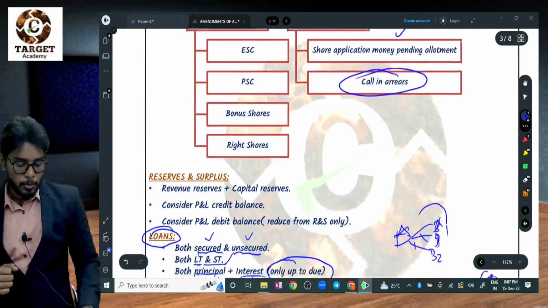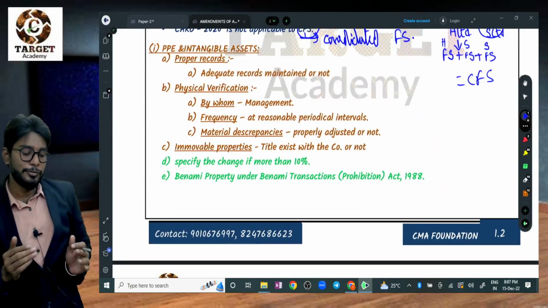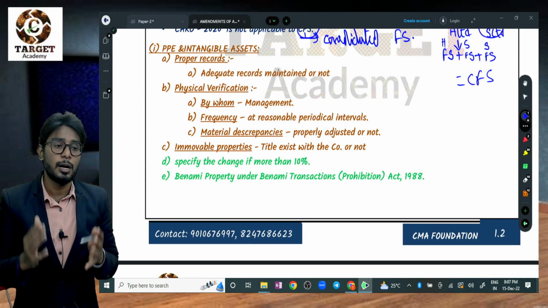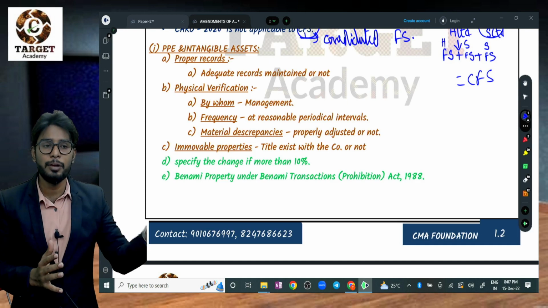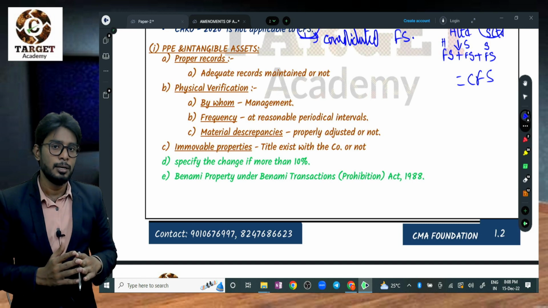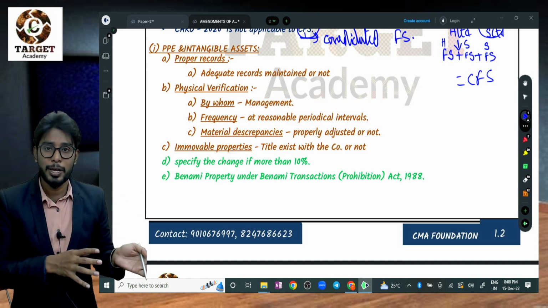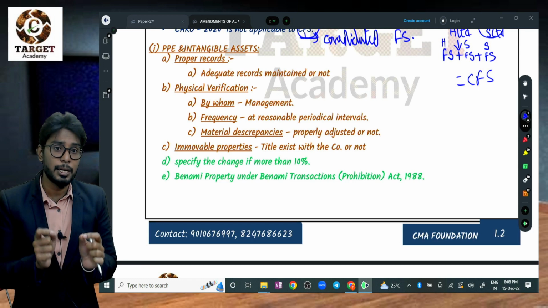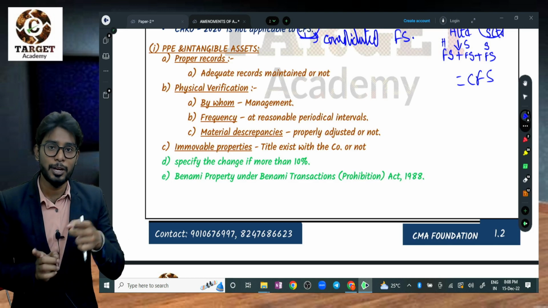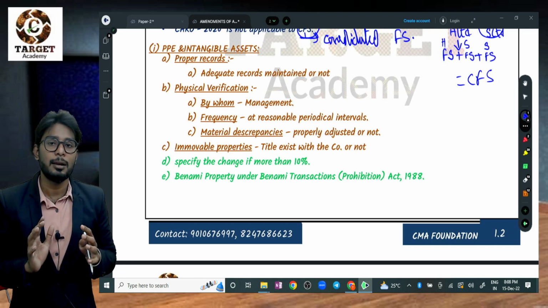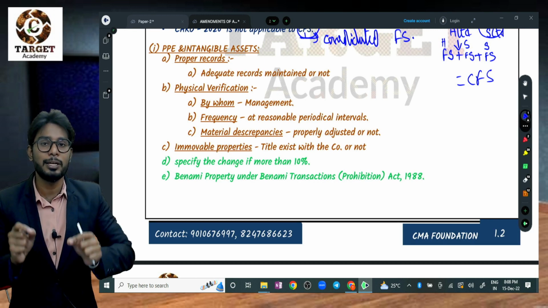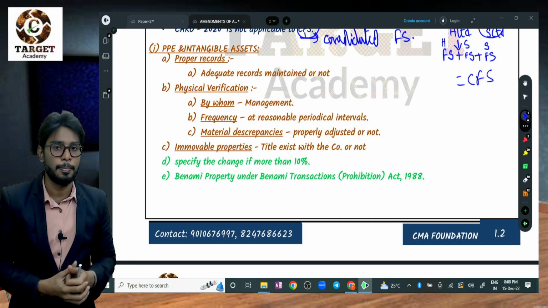Right. So let's discuss the 21 classes. The first class is PPE. I already mentioned to you, sir, the CARO reporting requirement is irrelevant to whether you have verified it in your regular audit or not. If you have verified, then it is okay, report. If you have not verified, verify now and report. These are mandatory reporting requirements. You need to verify and report, whether it is yes or no.